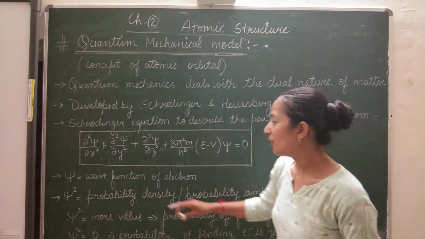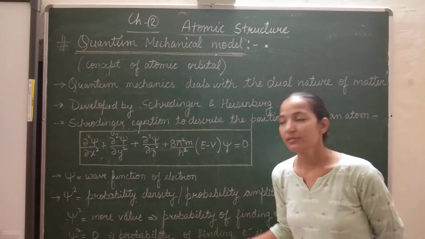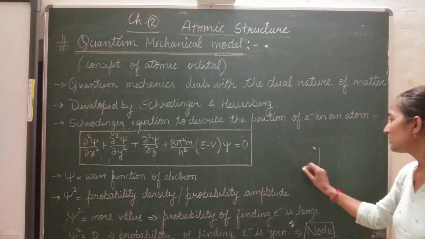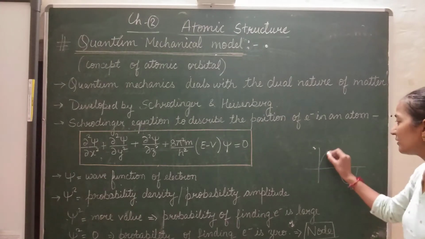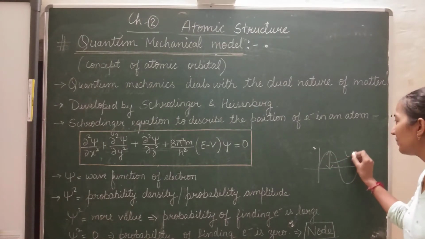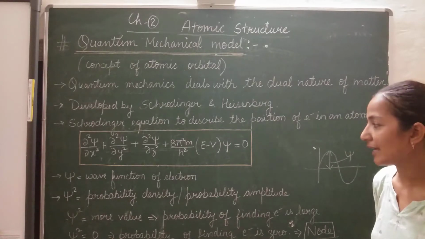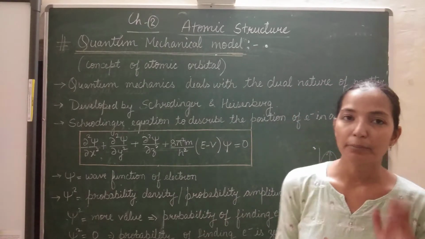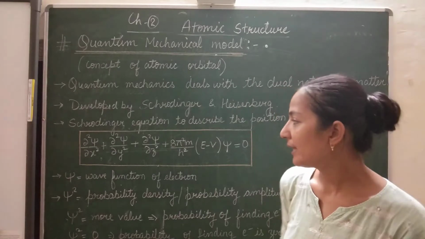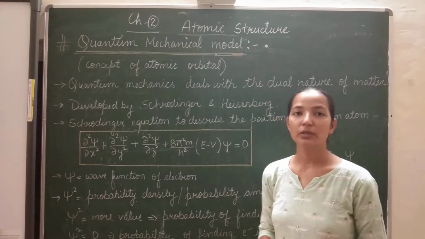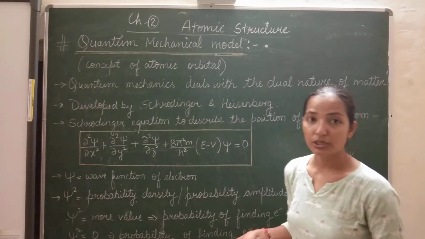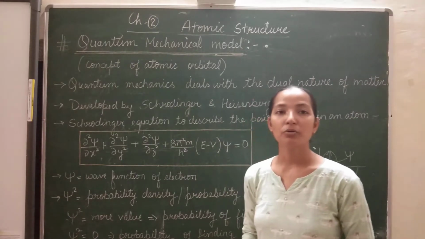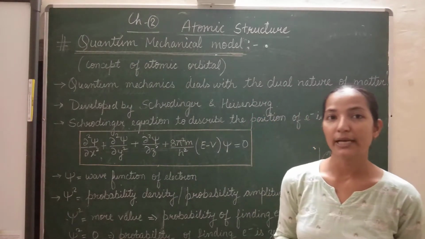What is a wave function? The wave function of an electron is generally represented by the amplitude of a wave. Suppose this is a wave, then this maximum amplitude is represented by psi. It is the wave function of the electron, and it can be represented by the amplitude of the wave. Now, this wave function represents the amplitude of a wave, but it does not give any idea about the probability of finding the electron in an atom.